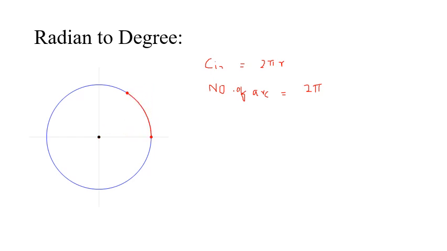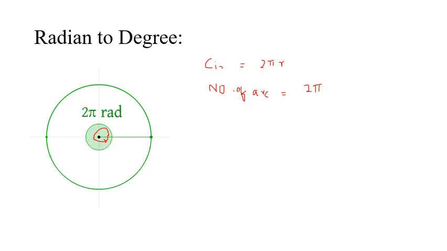So what is this 2 pi? We know one full rotation is 360 degrees. Am I right?